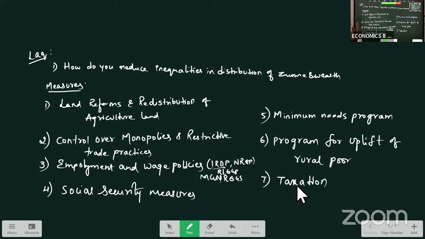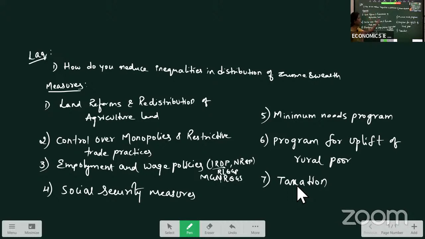Okay, so these points will be for your 10 marks. Very, very important question. Most repeated question for LAQ, your second LAQ. So what are the measures that were taken, how are they reducing inequalities in distribution of income and wealth?